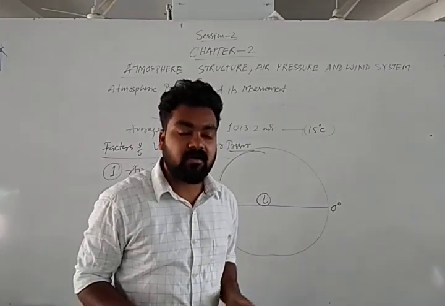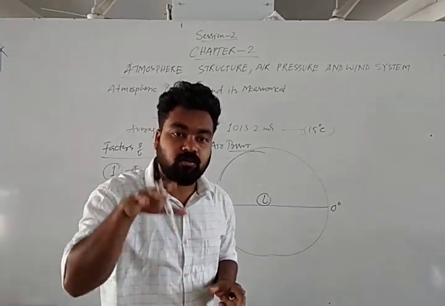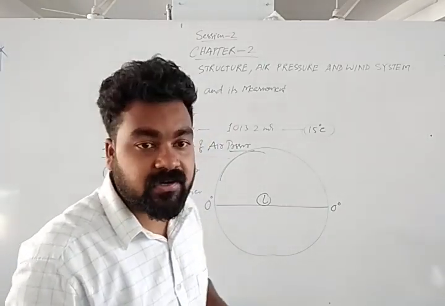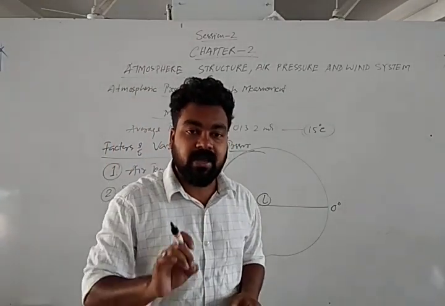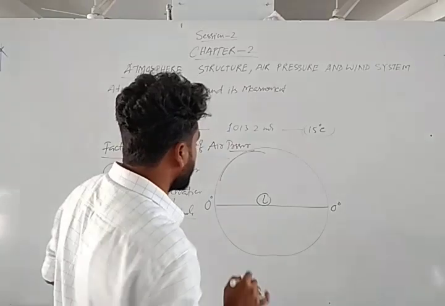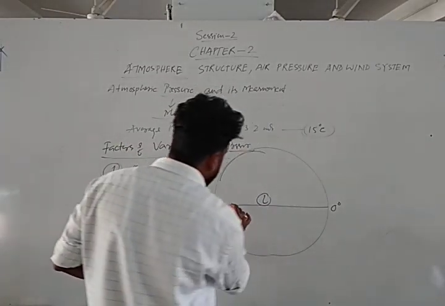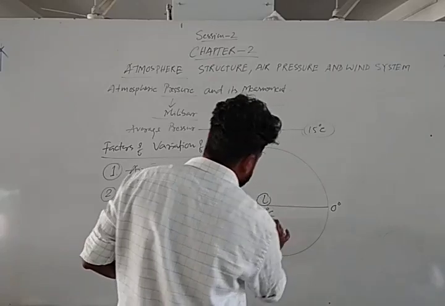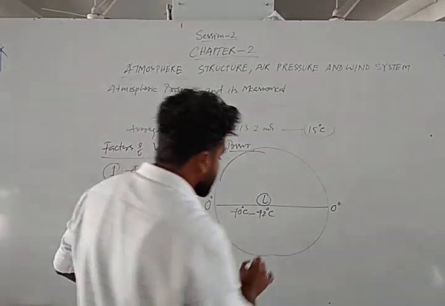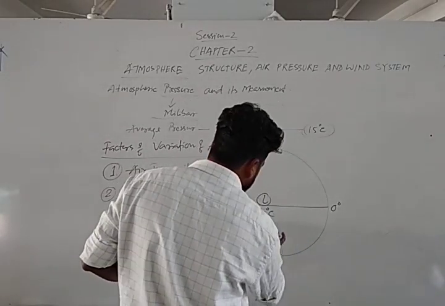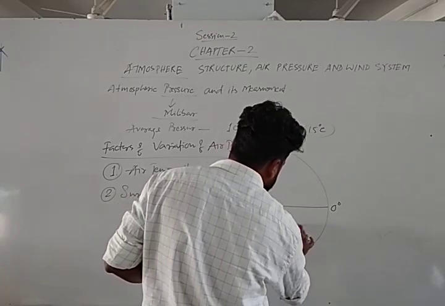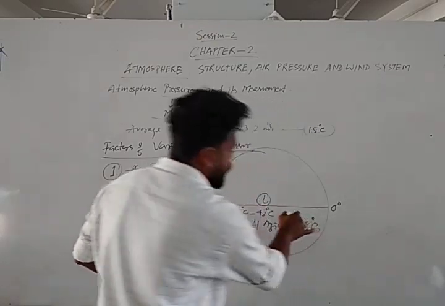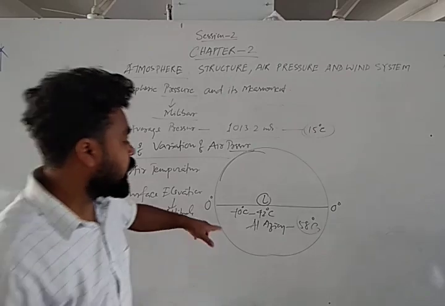So due to light air, what will happen? Light air cannot give more pressure. Only heavy air or dense air can give more pressure. So light air always gives low pressure. Over the equatorial region, we know that the temperature often exceeds 40 to 42 degrees Celsius. One of the places, Al Azizia, I think you have heard this. At Al Azizia, 58 degrees Celsius was the highest ever recorded temperature. Temperature is so high there.